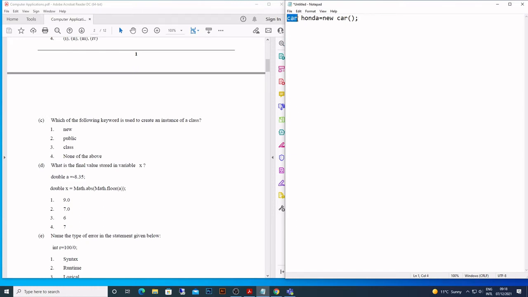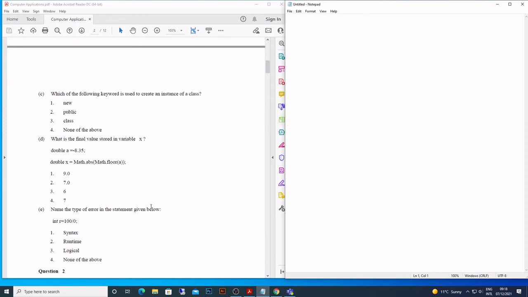Car is a class, Honda is the name of the object, new is the operator which makes memory available dynamically, because if there is no space then we cannot create an object. Car is the constructor. So which of the following keywords? New keyword.